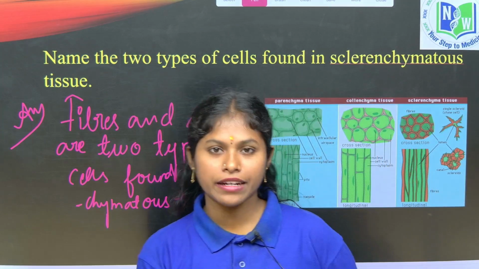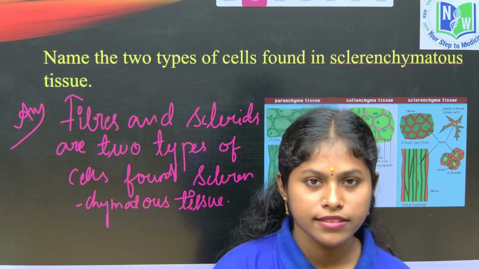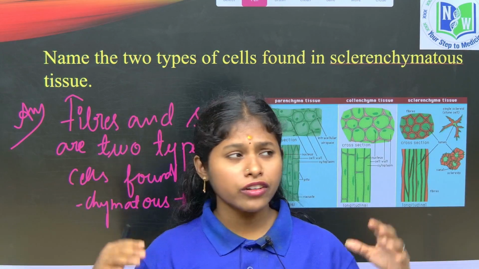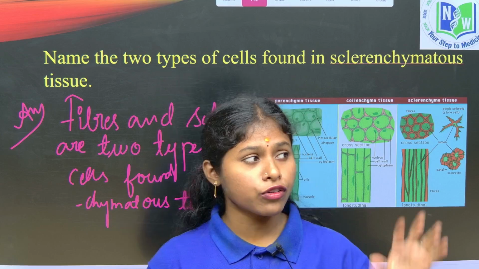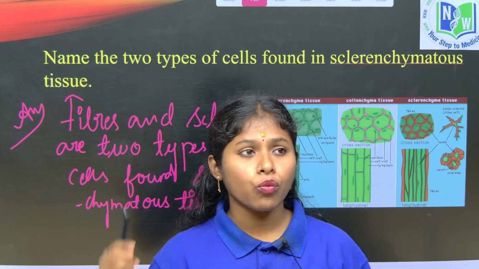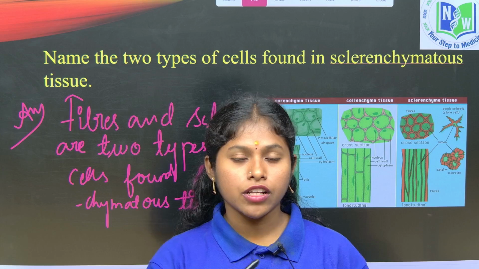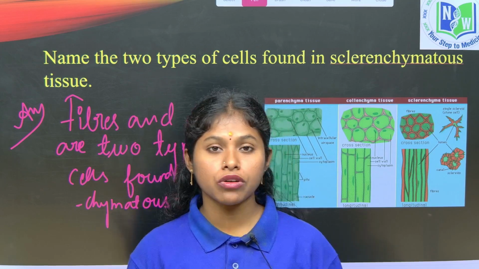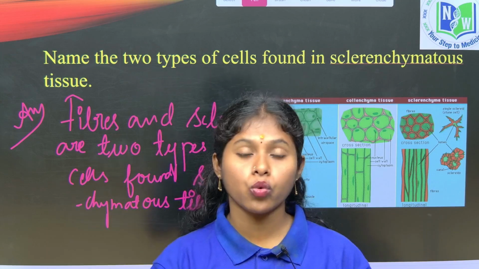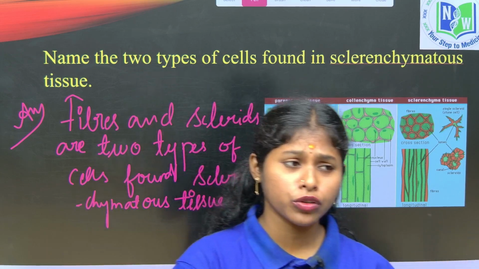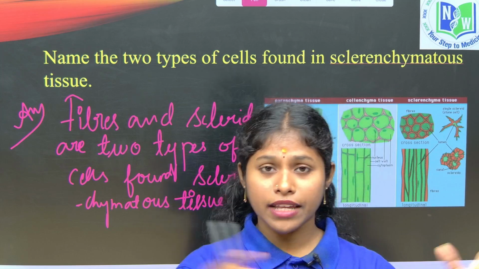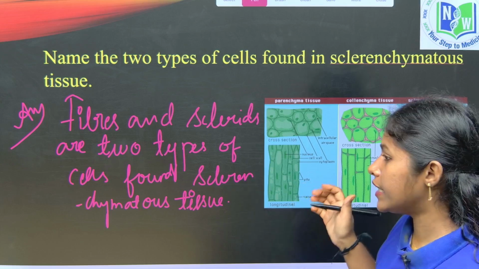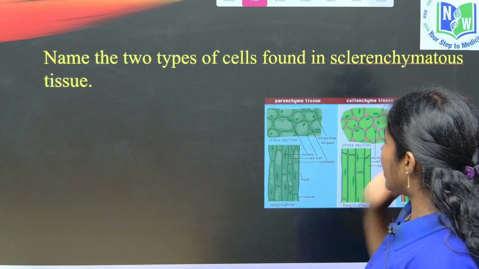What is the function of sclerenchymatous tissue, children? It is mainly involved in mechanical strength. By the mechanical strength, the plant can withstand adverse environmental conditions. The plants have to stand in one place, right? Whatever the environment is, it should be tolerated, so it should be very hard and very stiff. Which tissue makes the plant stiff and hard to stand against adverse environmental conditions, children? It's nothing but sclerenchymatous tissue, right? So that is the fourth question. Let's see the fifth question.